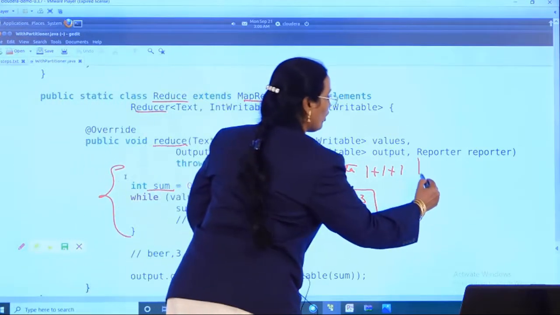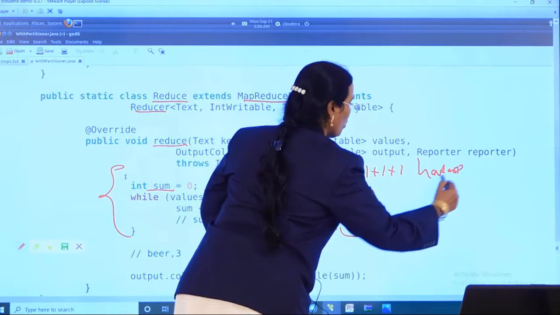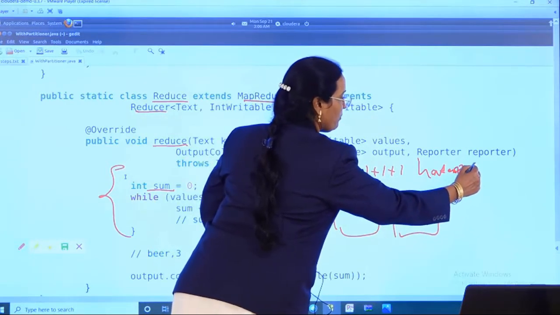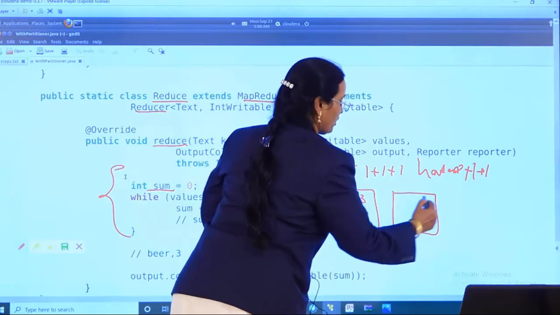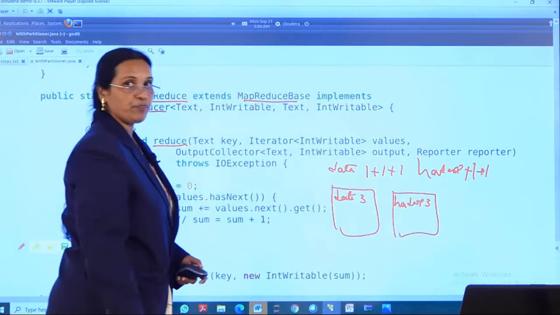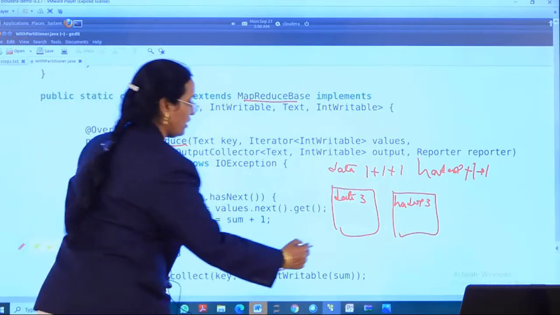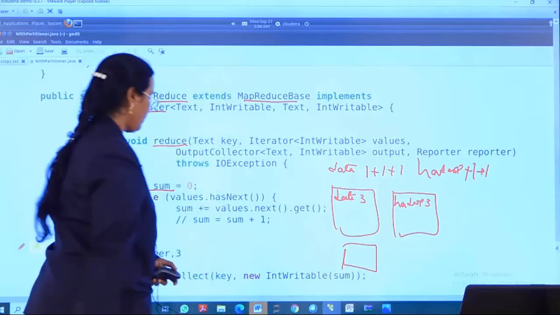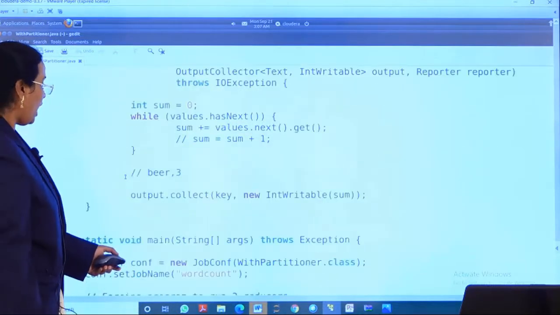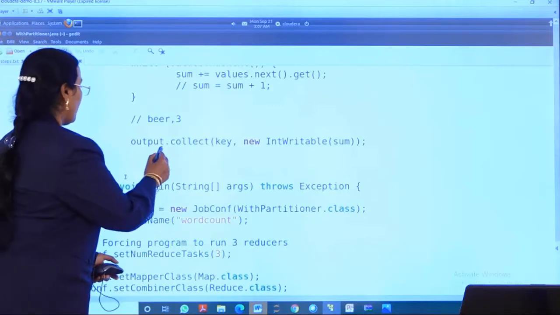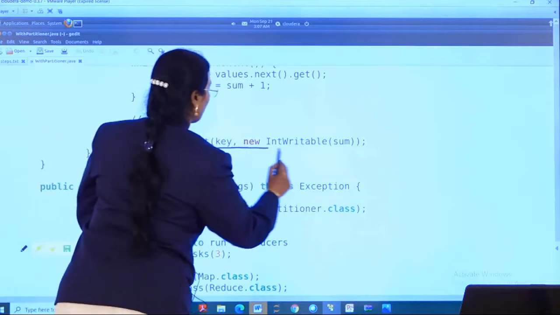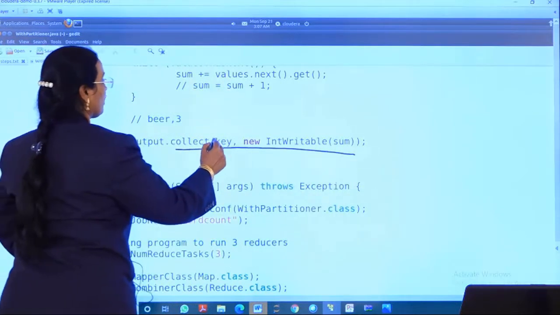Similarly, for the Hadoop word, I want all the Hadoop words to come in another partition. If it is there one time, plus 1, if it is there another time, plus 1. So the Hadoop word is there 3 times, and the remaining words will come in another partition. So that's what is happening here. And output.collect will collect all the outputs, and the output will come like this.